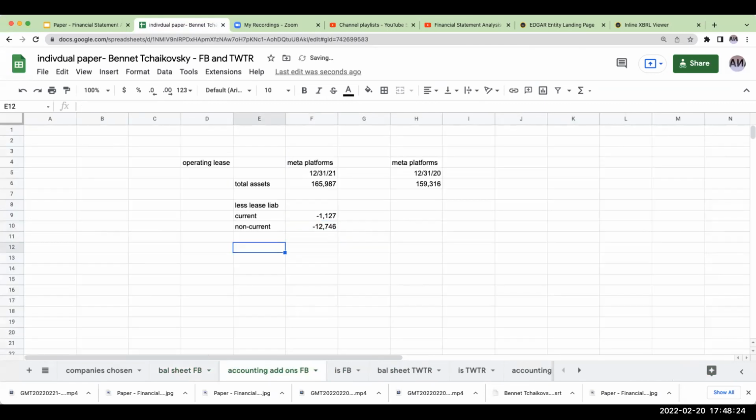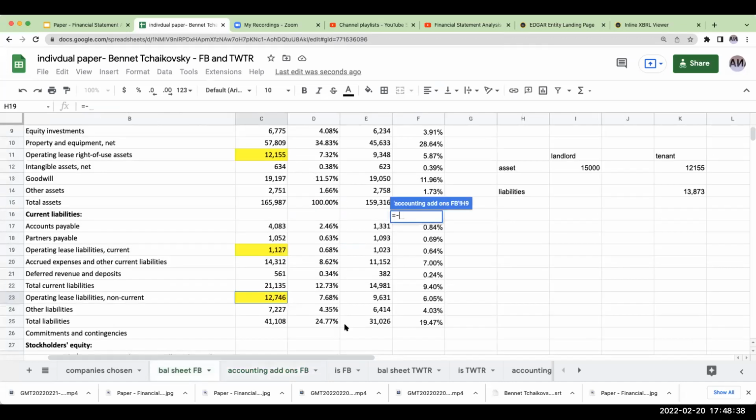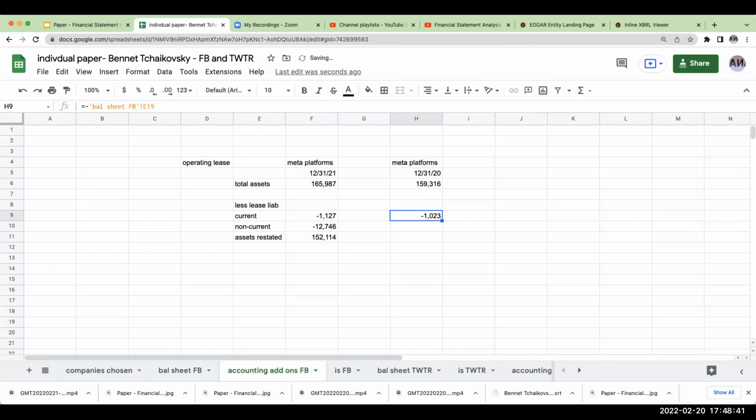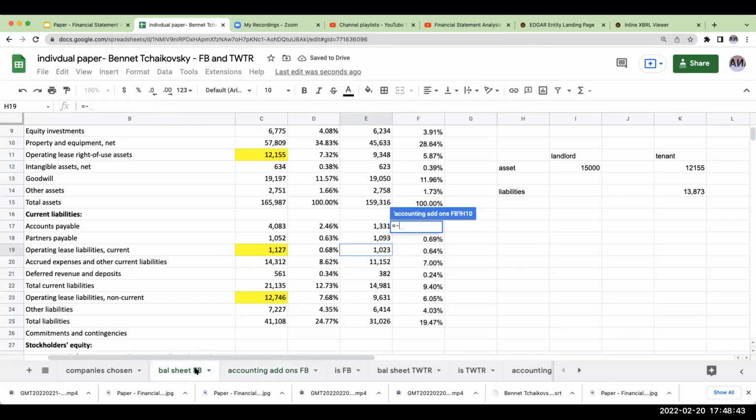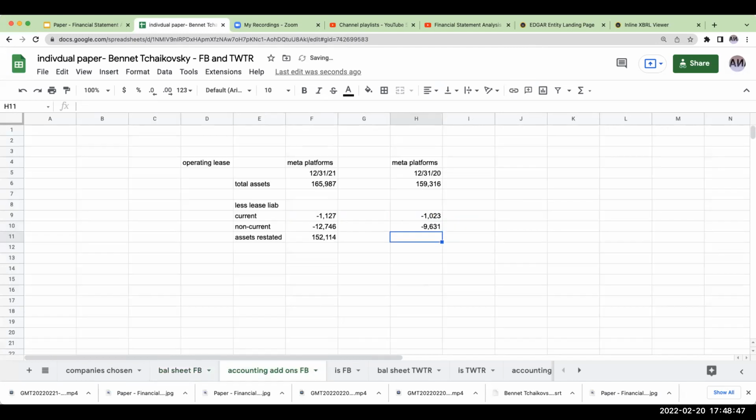And then we're going to have over here assets restated of 152,114. For our lease liabilities for Meta Platforms, we're going to go over here and say 1,023,000. Over here, it's going to be 9,631,000.